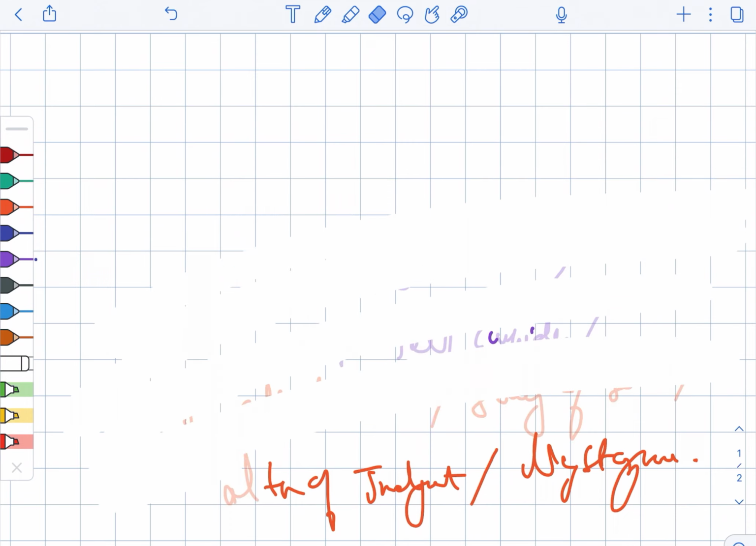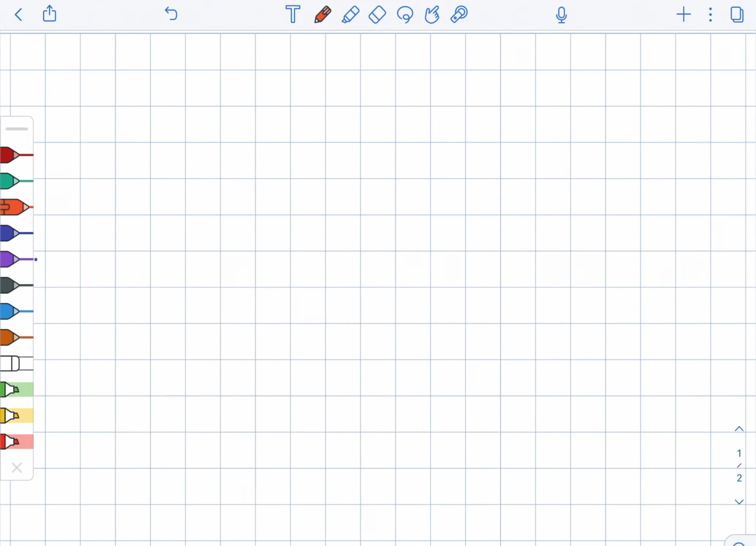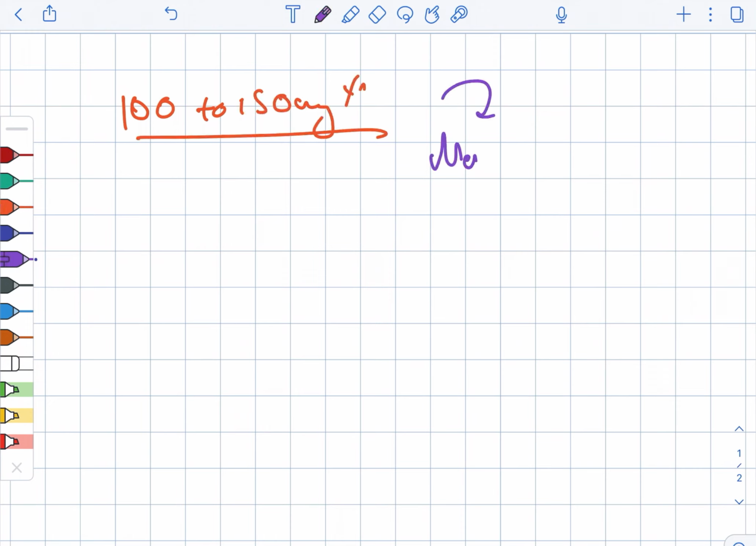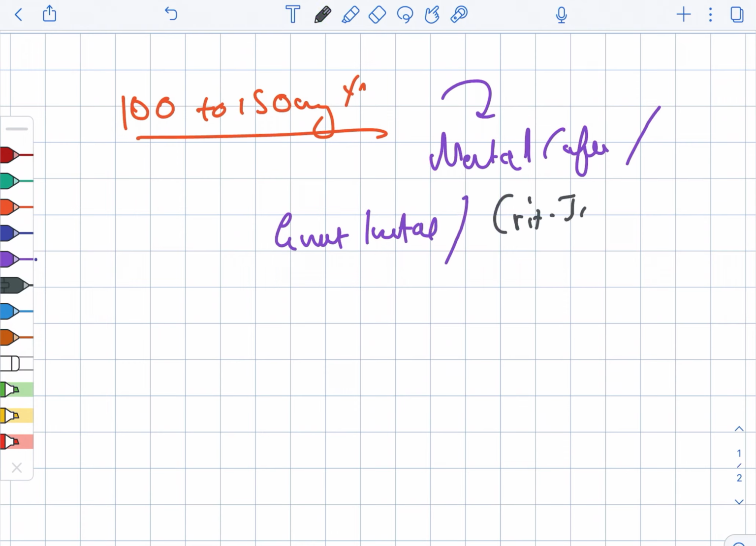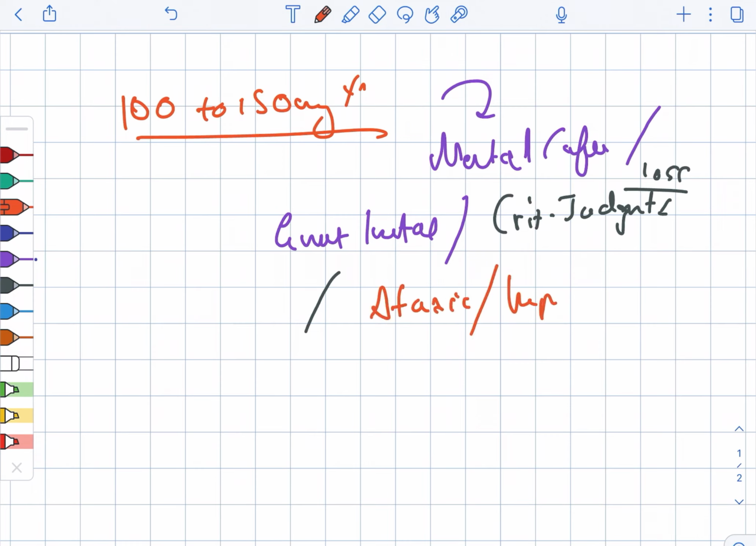Now moving ahead to 100 to 150. In the case of 100 to 150, there is mental confusion. There can be emotional instability, and it affects the critical judgment, with complete loss of critical judgment. They can also present with ataxia, impaired memory, and sleepiness.